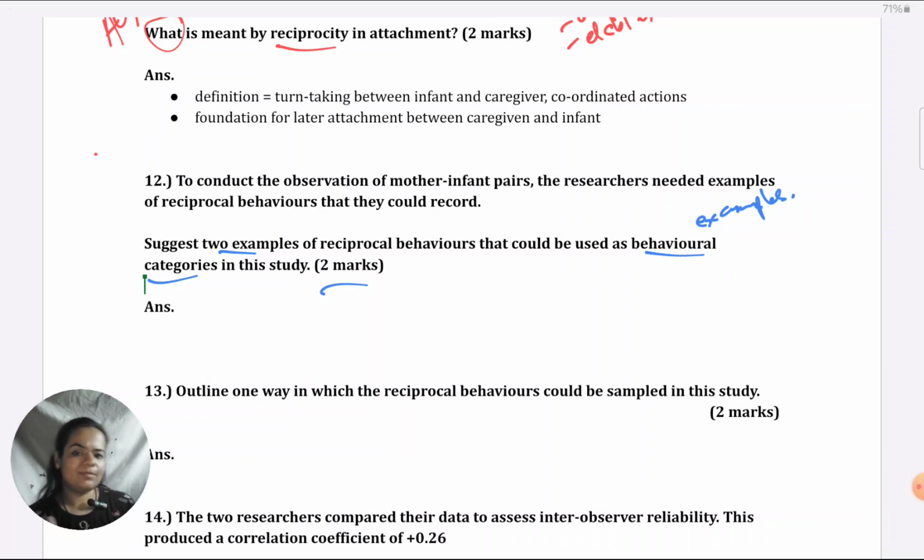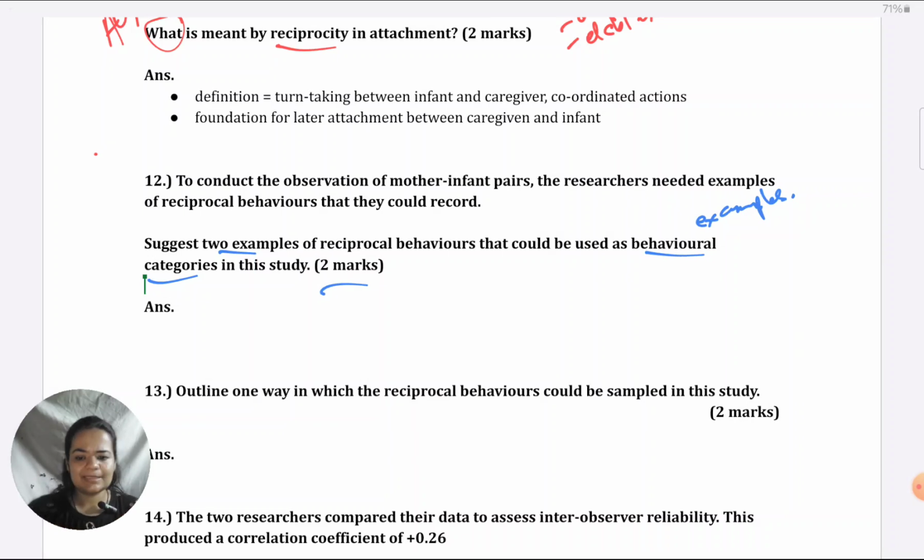Now you've learned so much about reciprocity in the textbook. So I think the simplest example that would come to your mind is smiling. The caregiver smiles and the infant smiles in return. That could be one behavioral category. Actually, behavioral category is the largest set within which some specific examples are there. So I would recommend you name the category and give examples of behavior within that. But even if you just say smiling, like even if you just give the example of behavior without giving the category, even that gets you marks, full marks.